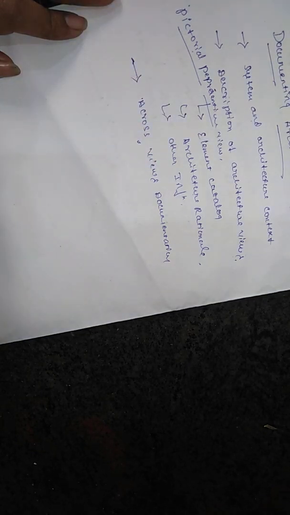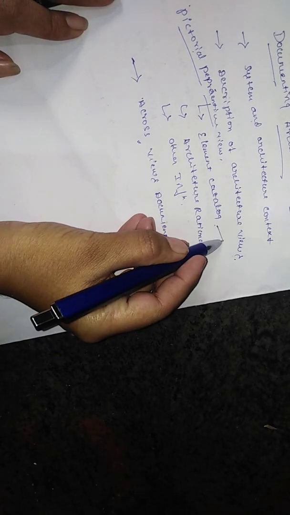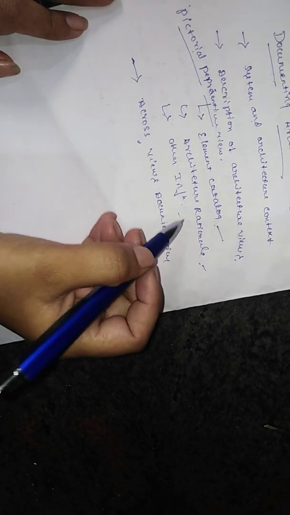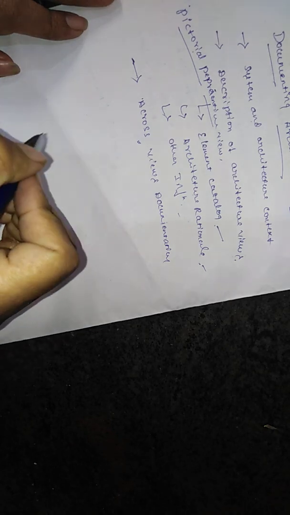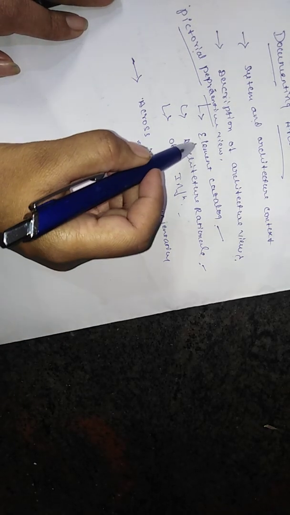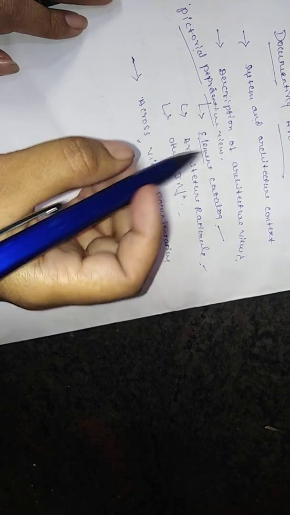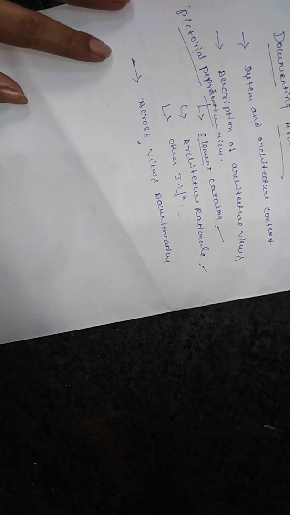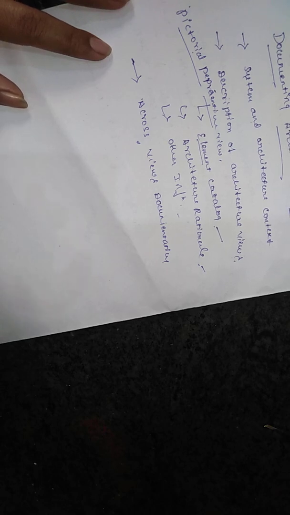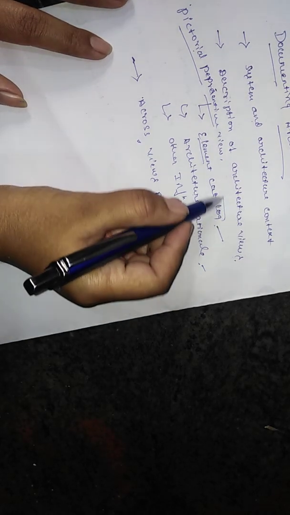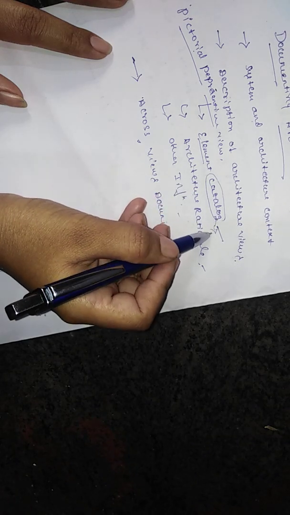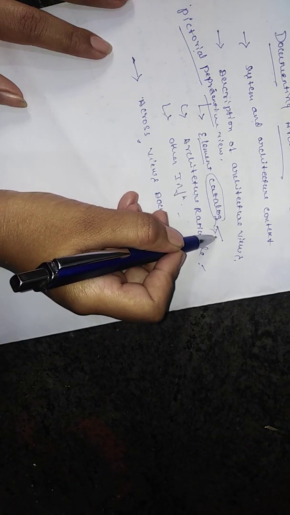In the pictorial representation view, we use an element catalog, architectural rationale, and other information. What is the element catalog? Its name shows only elements. Element means information. We provide more information about the element, and we call that an element catalog. Catalog means we have a number of pieces of information. If you go to a hotel or somewhere, you have a catalog.